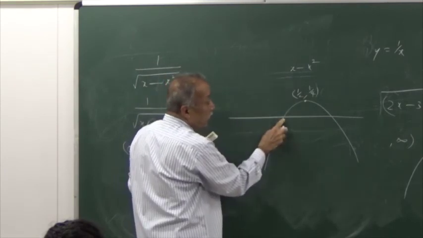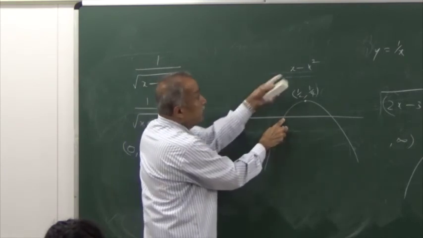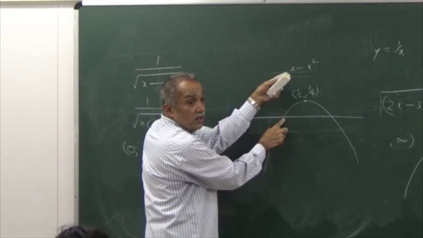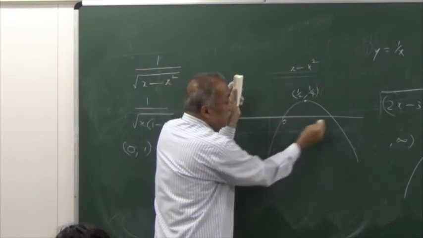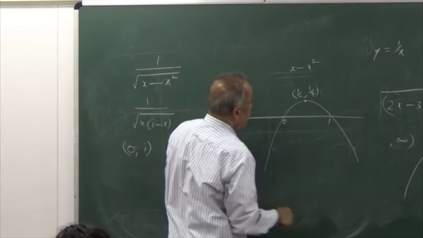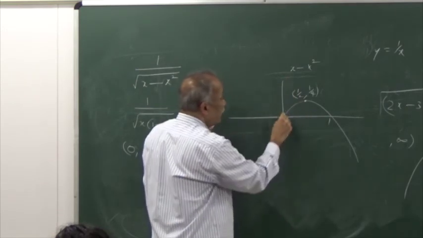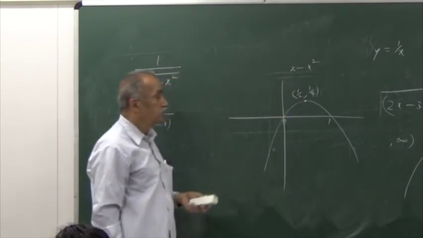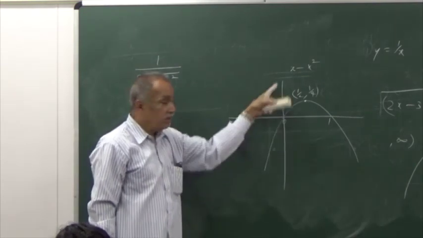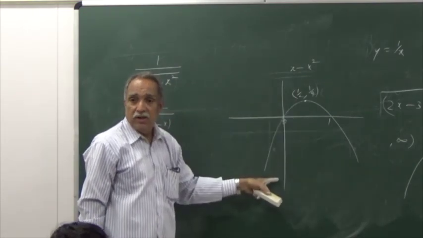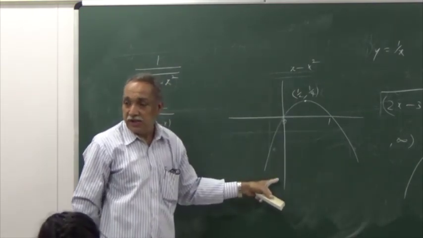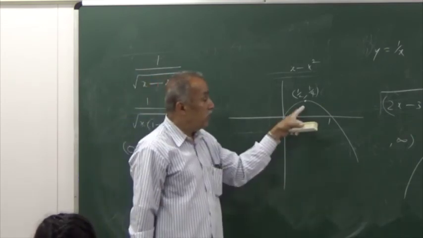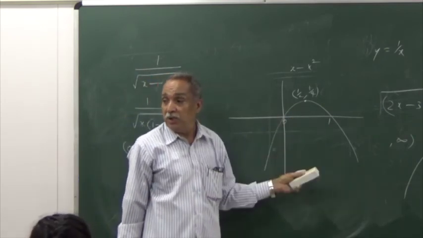What will be the x coordinate of this point, the point where this vanishes? When is this 0? At 0 and 1. Agreed? 0 means it must be a point on the y axis. Agreed? Yes. So our parabola partly lies above, partly lies below.